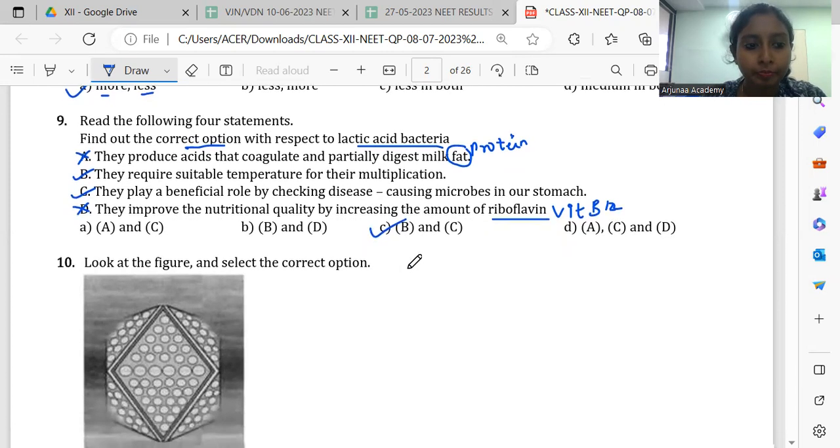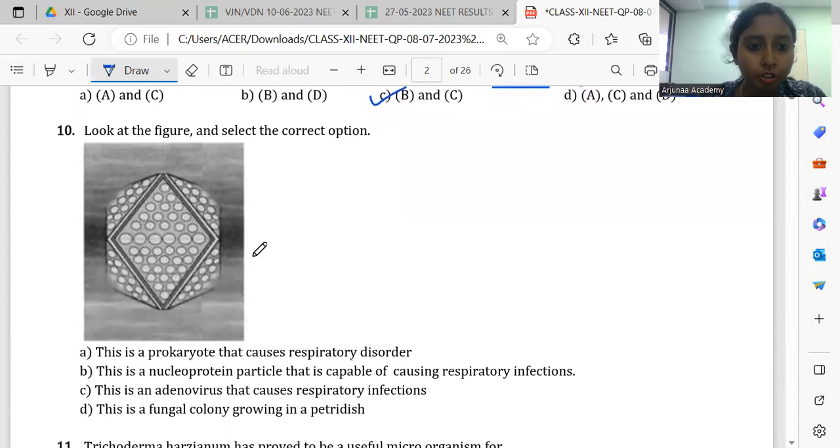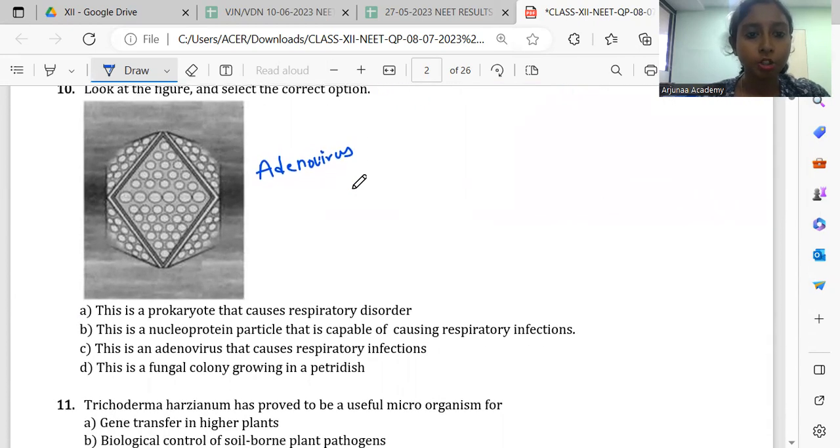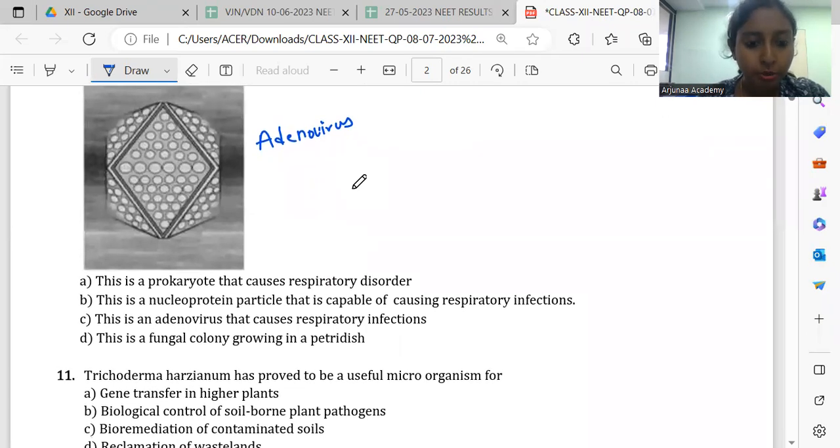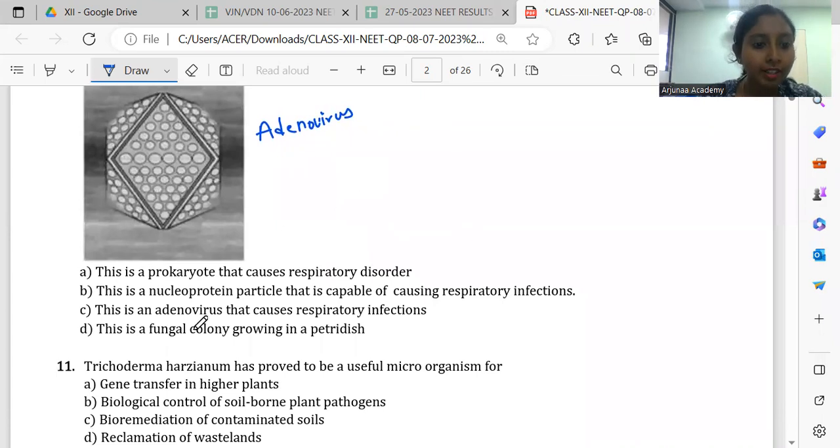Option C. Then you have to look at the following figure. What is this figure? It is adenovirus. So where is it given in your book? If you see your microbes chapter, there is a bunch of diagrams given in one sheet. So there you can see, right? So what is this adenovirus? What does it do? It's actually a virus, adenovirus, right? And this actually causes respiratory infections. So every time whenever you are reading the textbook, please refer to the labelings properly, remember the labelings properly so that it will help you to solve the questions.